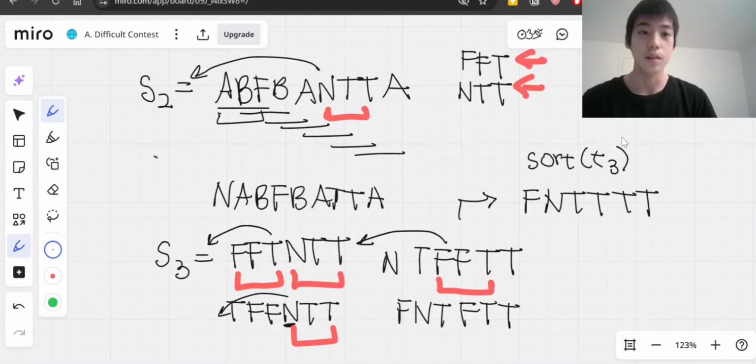And the fact that this is problem A on an easier round usually means that there's a very simple way to do it.